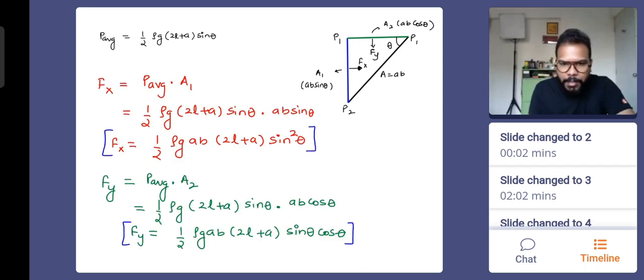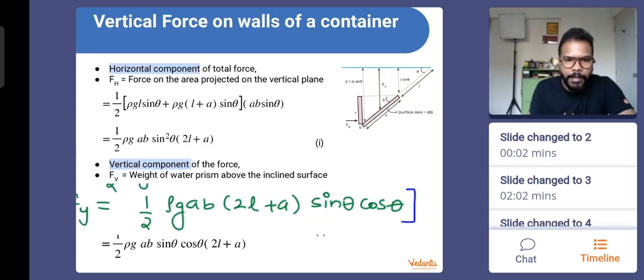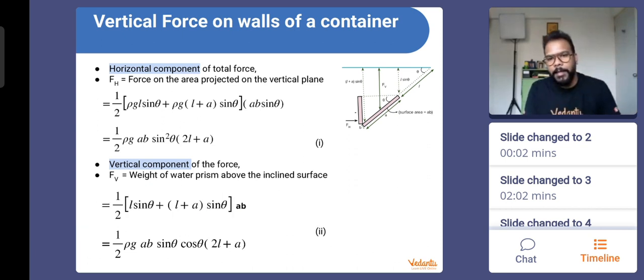And let's also compare Fy. Is it matching? Half rho G AB sine theta cos theta (2L plus A). So we are on the right track so far. That's good. Okay. Now we have Fx, we have Fy. How do I find out the resultant?